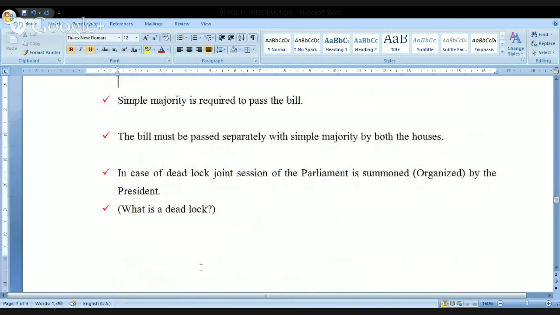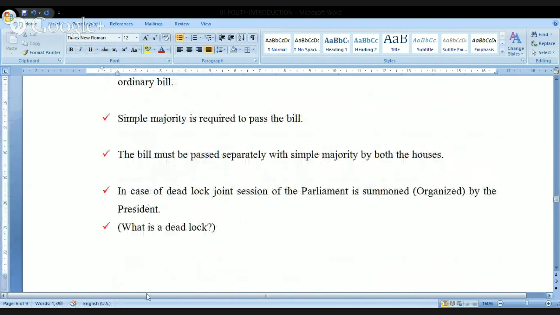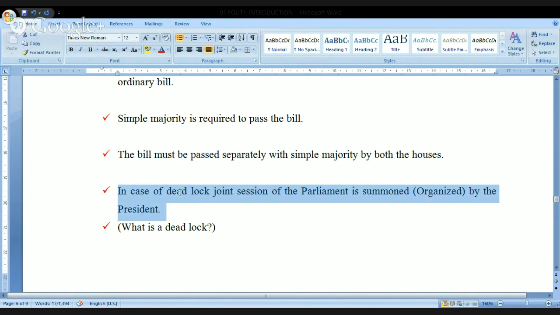Just a moment. Now see here. The bill must be passed separately with a simple majority by both the houses. Separately, it should be passed by both the houses. Then it will go to the President of India. In case of deadlock, a joint sitting of the Parliament is summoned by the President of India. Now let me tell you what is the meaning of the deadlock.